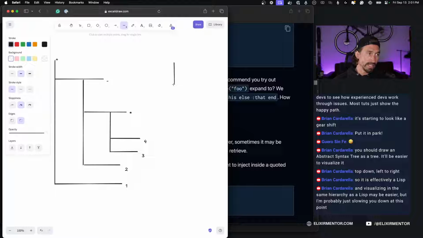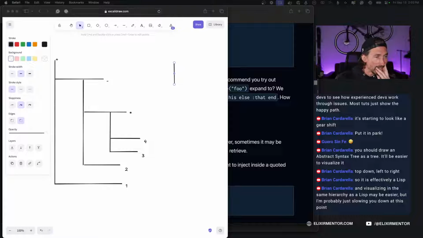Visualizing in the same hierarchy as a Lisp may be easier, but I'm probably just slowing you down at this point. Top down, left to right. I'm trying to use my brain, which is inexistent.